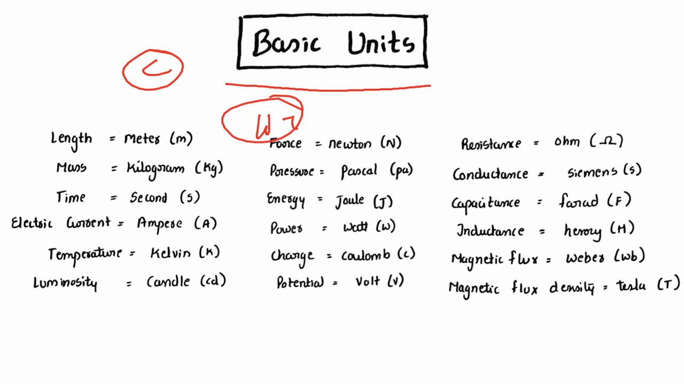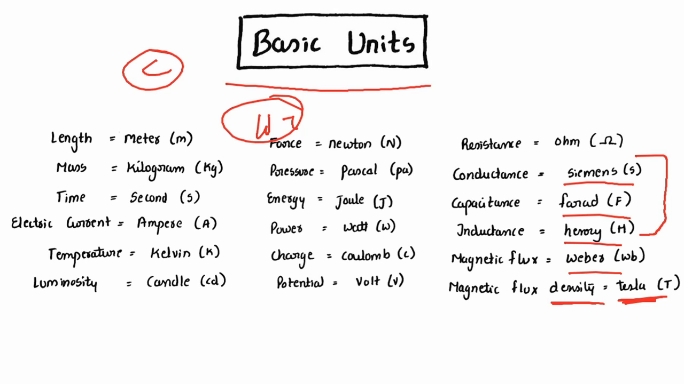Pressure Pascal, energy Joule, power Watt, charge Coulomb, potential Volt, resistance Ohm, conductance Siemens, capacitance Farad, inductance Henry. These three are important. Most of the times these are asked. Conductance is Siemens, capacitance Farad, inductance Henry, magnetic flux is Weber, and magnetic flux density is Tesla.